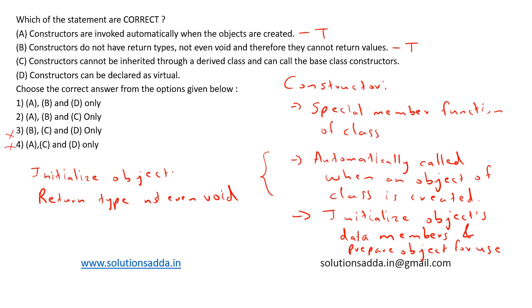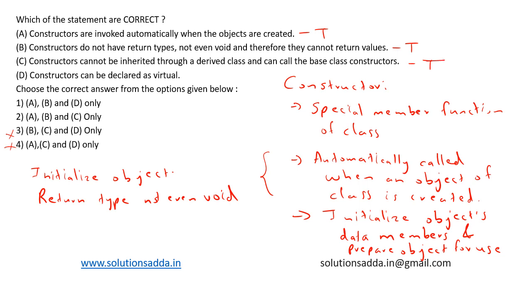Now let's see option C. Constructors cannot be inherited through a derived class and can call the base class constructors. This statement is correct because an object of a subclass type will automatically call its superclass constructor as part of its creation process, but the constructor itself isn't an inheritable part of the superclass. Based on this concept, this statement is true.